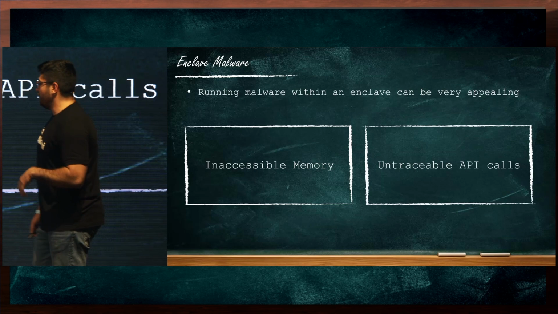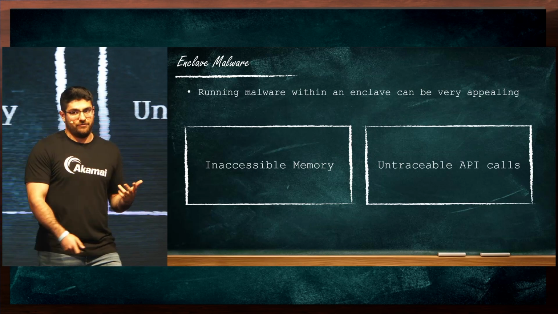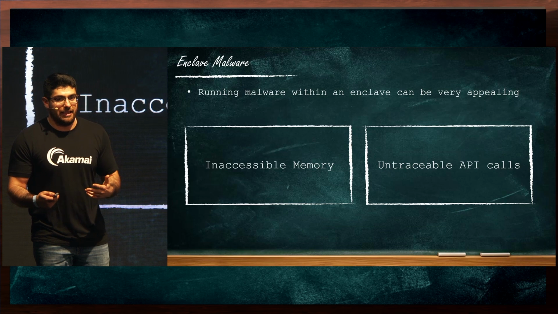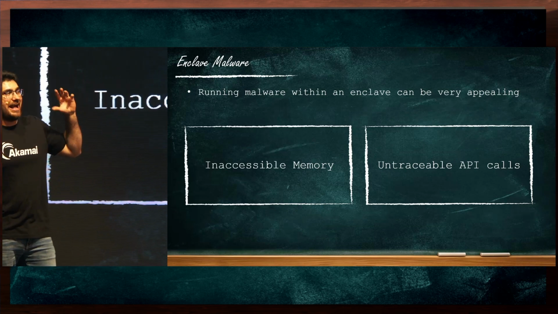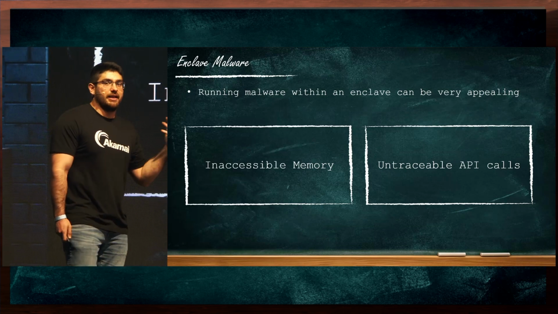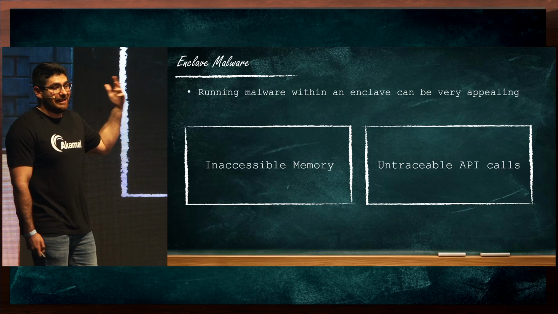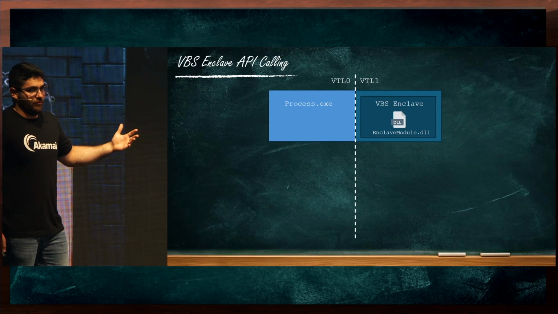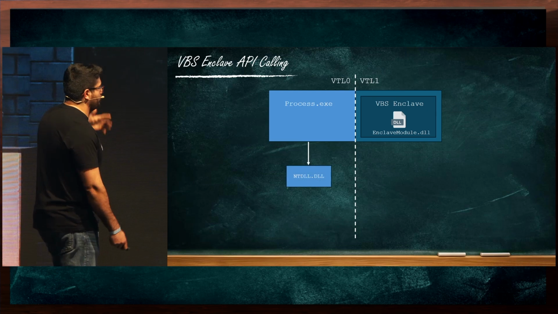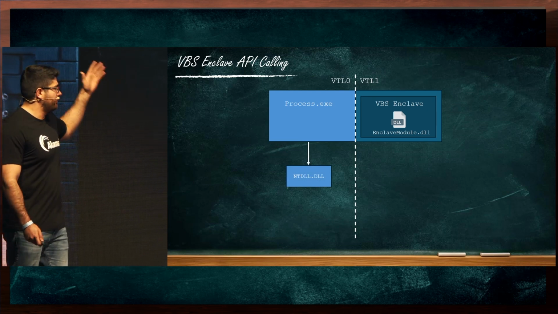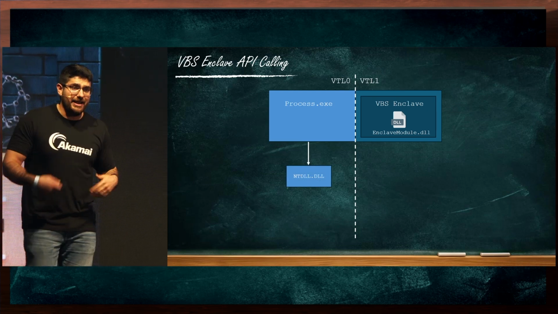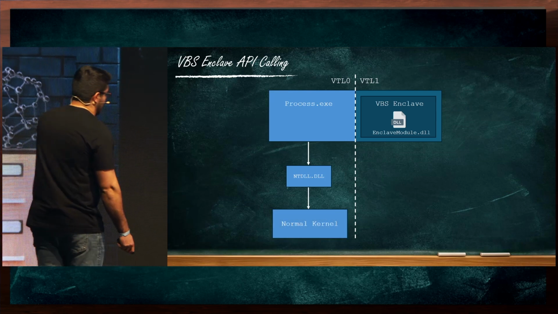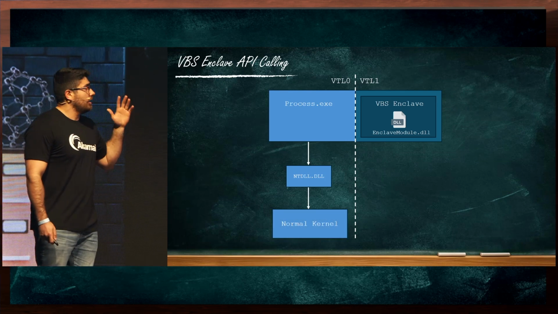The second advantage has to do with the behavior of enclaves. So not only do we get this advantage that our memory cannot be touched, but actually analyzing our behavior becomes much harder because of the way enclaves call APIs. When a normal process invokes a Windows API, it goes through a series of Windows DLLs, eventually finding its way to the kernel through a syscall.